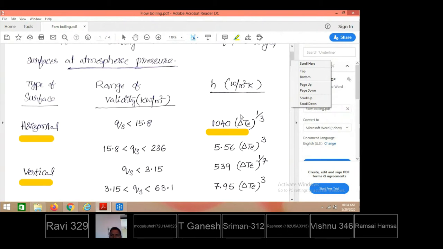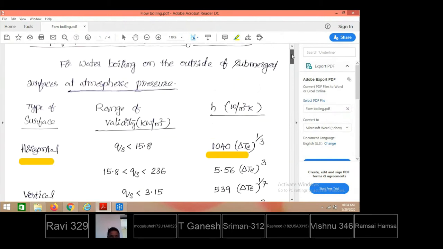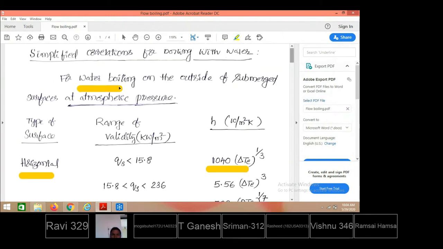So, knowing the delta T value, we can estimate the heat transfer coefficient during nucleate boiling while water maintains contact with any type of horizontal surface at 1 atmospheric pressure. That is what I have clearly written. Upward also I have written, while the water is boiling outside the submerged surface. That may be any type of material, but outside of that material, the water is getting boiled at what pressure?